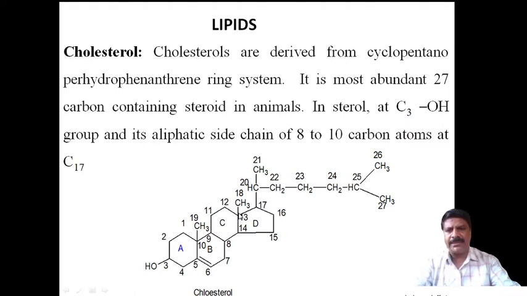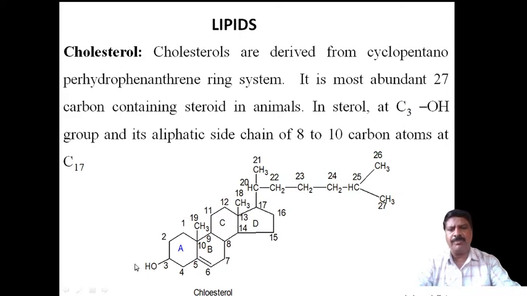Along with this there is a cyclopentane group, therefore cyclopentano perhydro phenanthrene ring system. It is the most abundant 27 carbon containing steroid in animals. This is the steroid molecule.